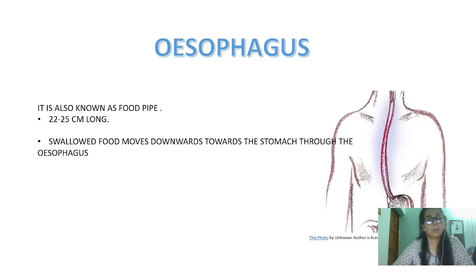Next is the esophagus, which is responsible for connecting the mouth to the stomach region. The food we take in comes from the mouth and, through the esophagus, which is also known as the food pipe, reaches the stomach region.